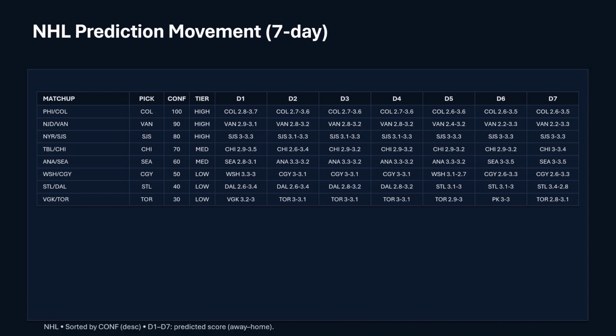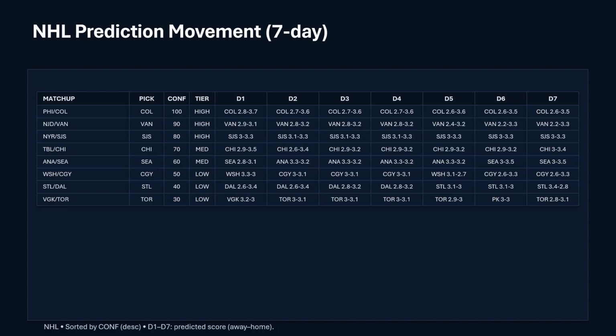It likes Philly to lose to Colorado as the highest confidence, which Colorado's really good at home. Philly has garbage goaltending, so I think that would probably be your best pick, maybe even to cover the 1.5. I would not be as confident as the model on Vancouver. Vancouver's terrible. They've only won one game in their last 10, and that was their last game against Washington. So they had lost, like, I think 11 or so before that. So, yeah, not as confident as the model. I'm not sure what it's seen there.